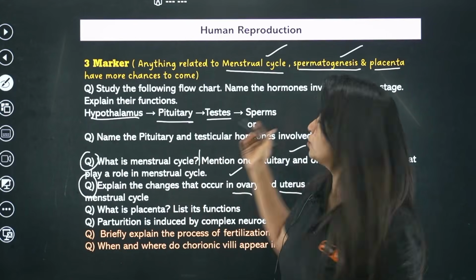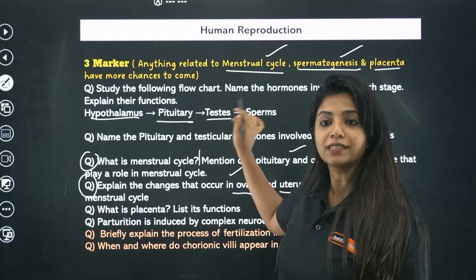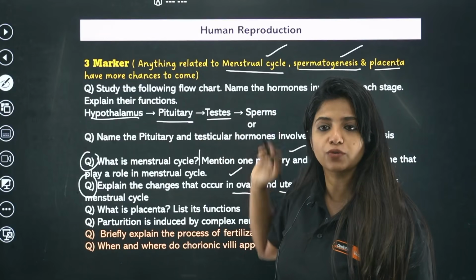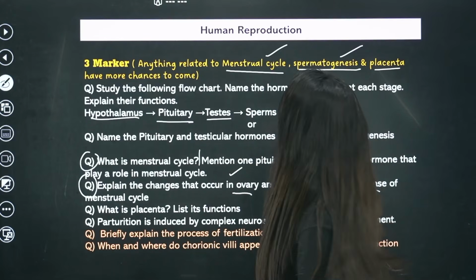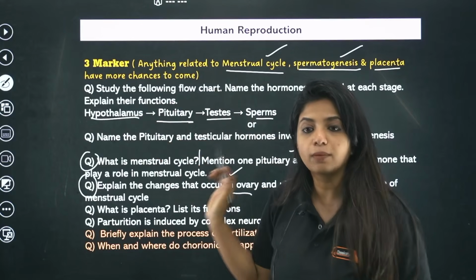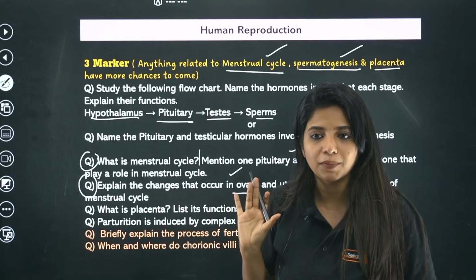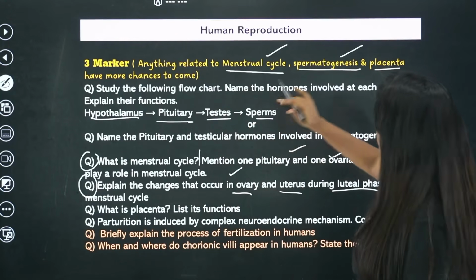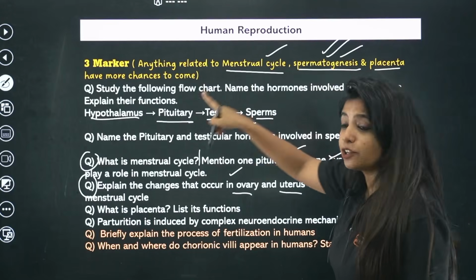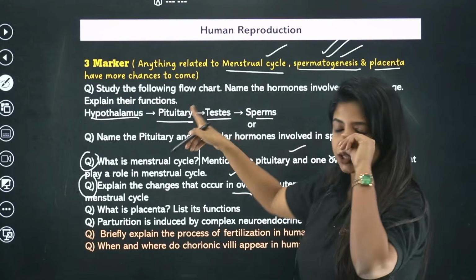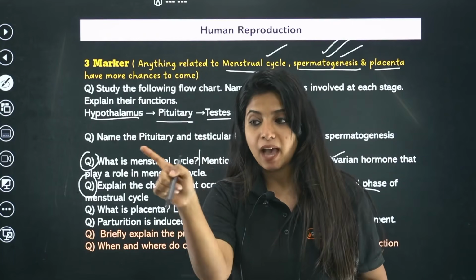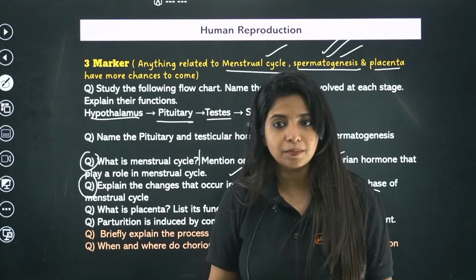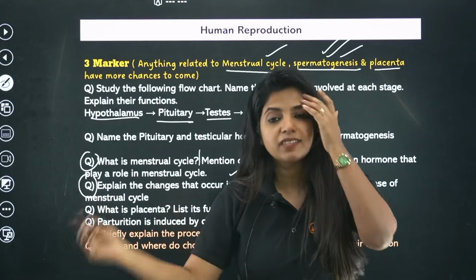The male sex hormones, you have been asked about, name the hormones. So the male sex hormone, that is androgen or testosterone, is going to be produced over here. So you have to talk about all of it. If you're able to do it really well, you get your marks. And how will you be able to answer all of it? If you know the concept really well and you try solving this. When you try solving this, you will get to understand that this is where I am lagging behind. I probably need to reattempt it, or I need to go and revisit the concept once more.